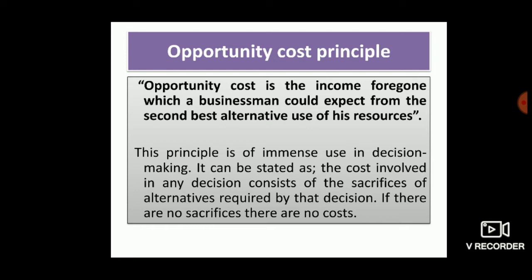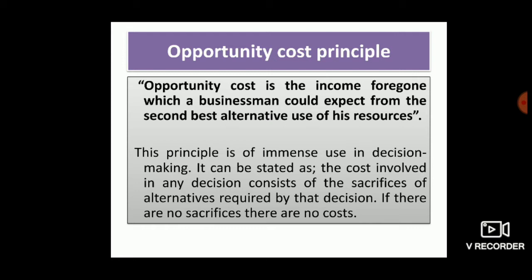When an investor buys shares from the stock market, he makes implicit comparisons between the returns to be obtained from shares and from the bank. Exactly, he is comparing because he is going to invest his money. So he will compare what will be the best option for investing the money.